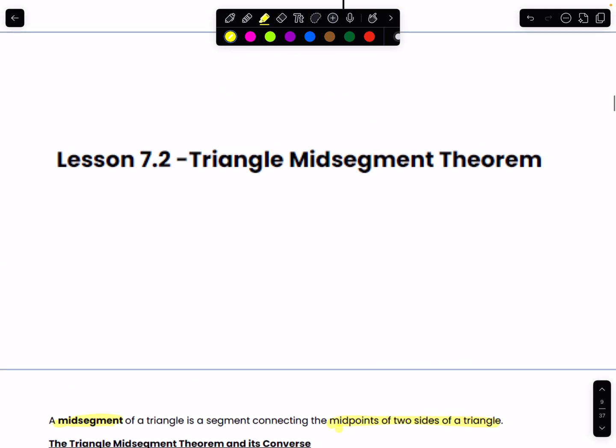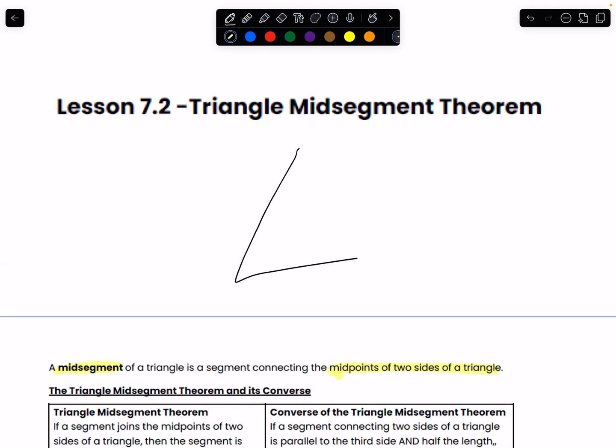So for instance, if I have a triangle, right? Let's say that this point right here is the midpoint of this side of my triangle. Now, let's say if we have another point, that's also the midpoint, but it's the midpoint of my other side of the triangle, this one right here. Now, if I go ahead and connect these 2 points, this is what I call a mid-segment. This is what the idea of a mid-segment is.